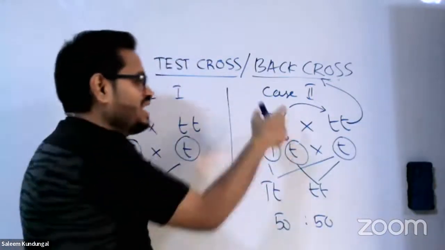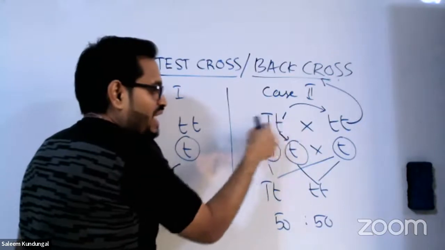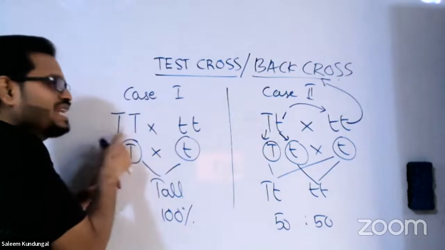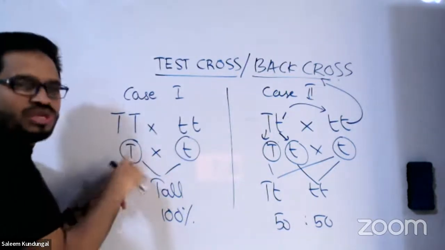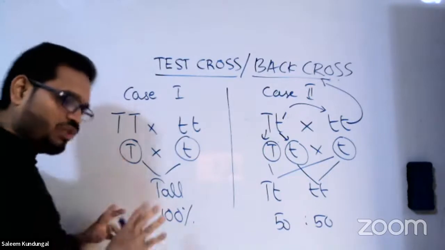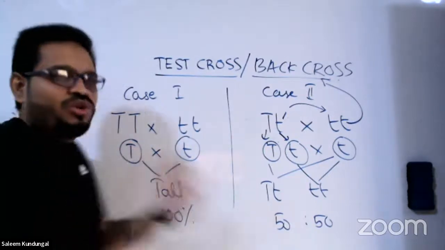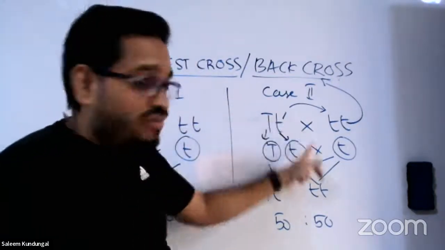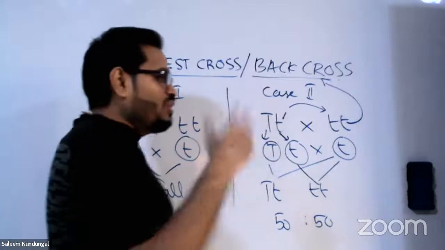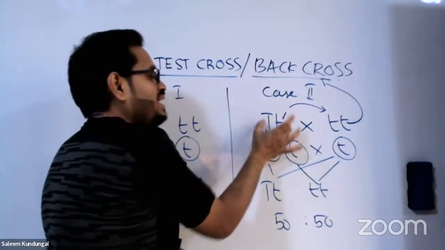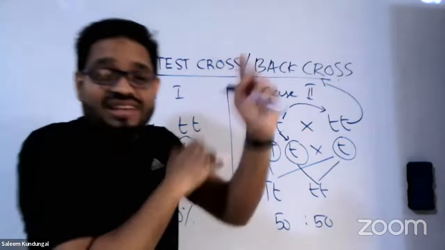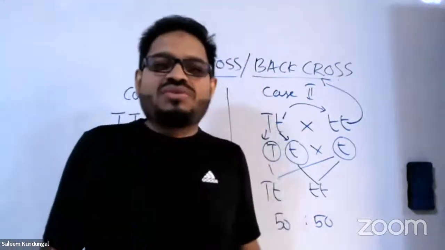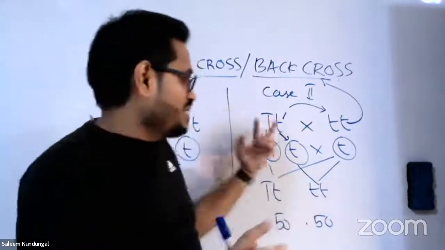So what is law of segregation? At the time of gamete formation, the factors responsible for a character, whether it is here or here also, segregate, separate. But as they are the same letter, that's why we didn't write two capital T's in the circle. By rule we have to write both capital T, but we are not writing it because it's the same only; it would increase the number in the ratio. So to avoid it. But why did I take this example? Because they are different letters, isn't it? So law of segregation states that at the time of gamete formation, the factors that are responsible for each pair, or the alleles. This pair is called allele now.